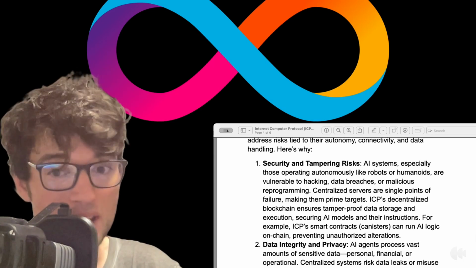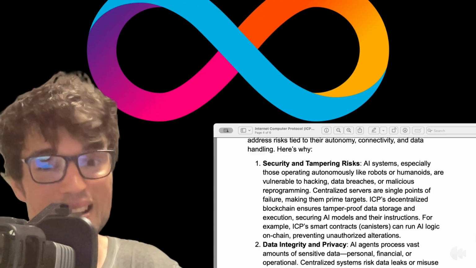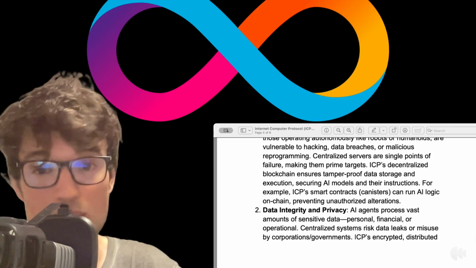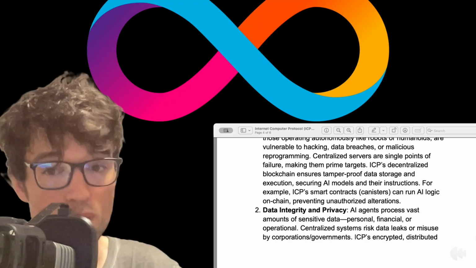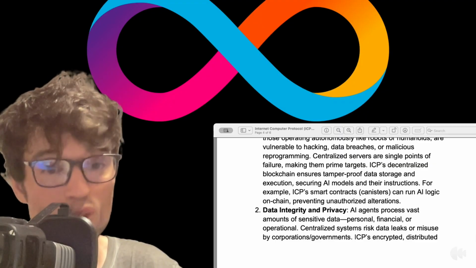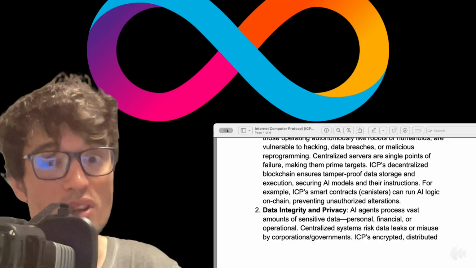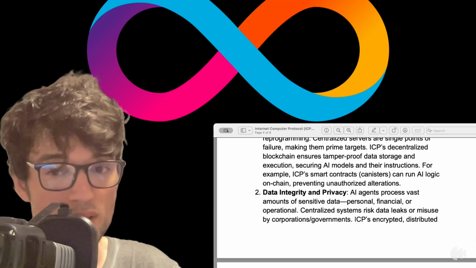For example, ICP smart contracts, canisters, can run AI logic on-chain, preventing unauthorized alterations. Data integrity and privacy. AI agents process vast amounts of sensitive data, personal, financial, or operational information. Centralized systems risk data leaks or misuse by corporations and governments.